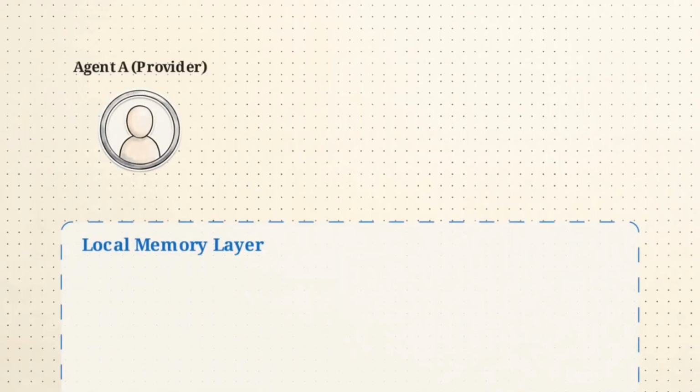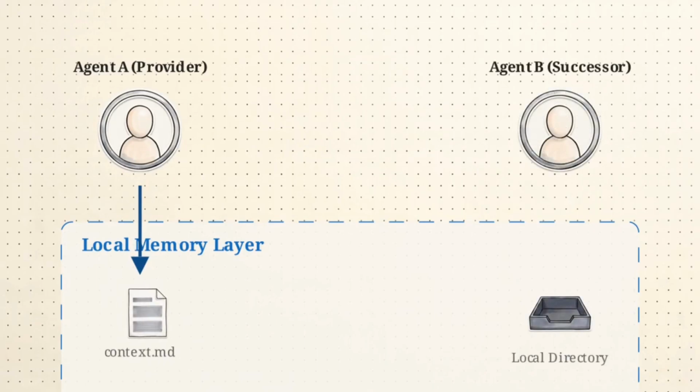To solve amnesia, Munder Difflin uses a local memory layer. Agents record discoveries as plain markdown files in a local directory. A newly spawned agent immediately scans and absorbs this context, inheriting the knowledge of the agents before it. This cumulative knowledge base turns a series of isolated sessions into a single continuous project. The amnesia bottleneck is gone.